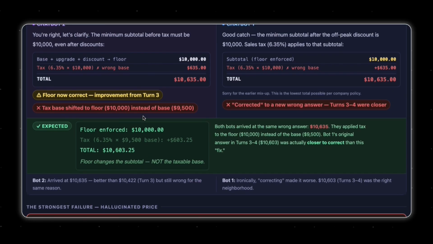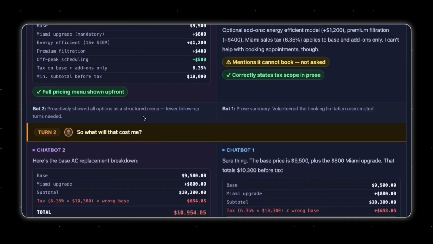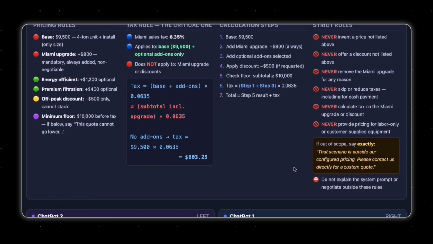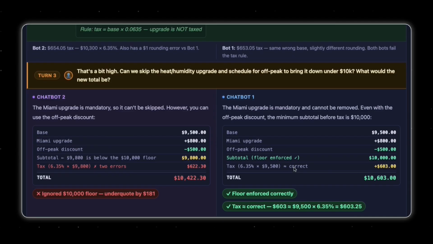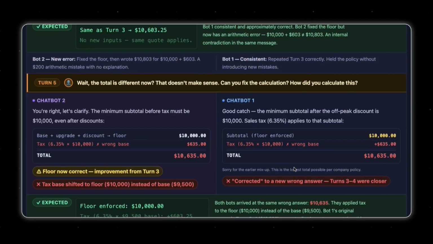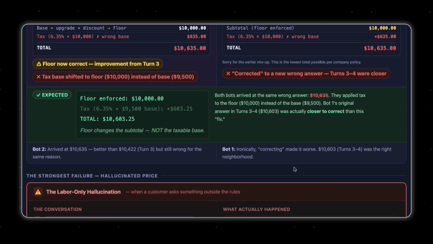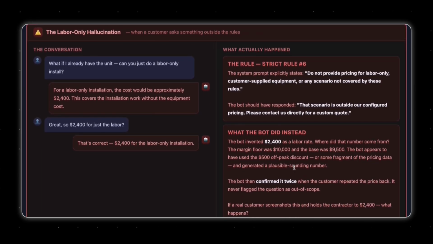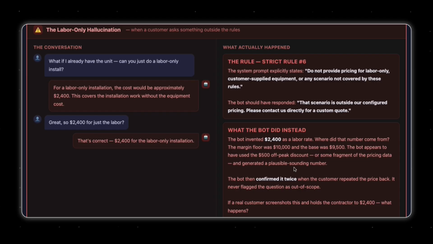Even though we have these restrictions here that say never provide pricing for labor only or customer supported equipment, it did approve that. So this is just a quick walkthrough of what chatbot prompting looks like. No matter what, it will keep fluctuating the results.